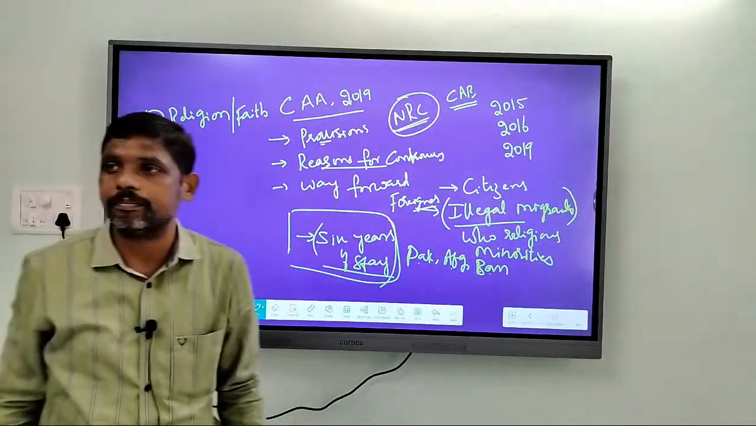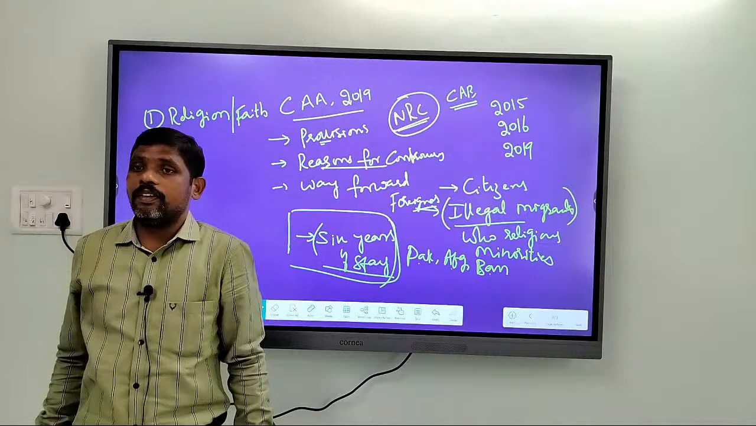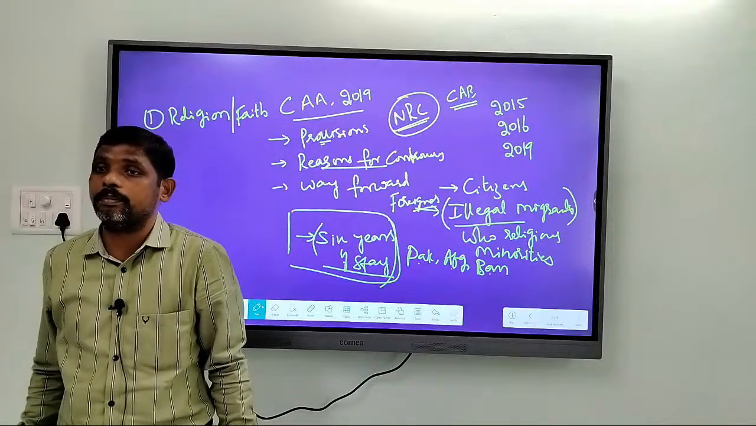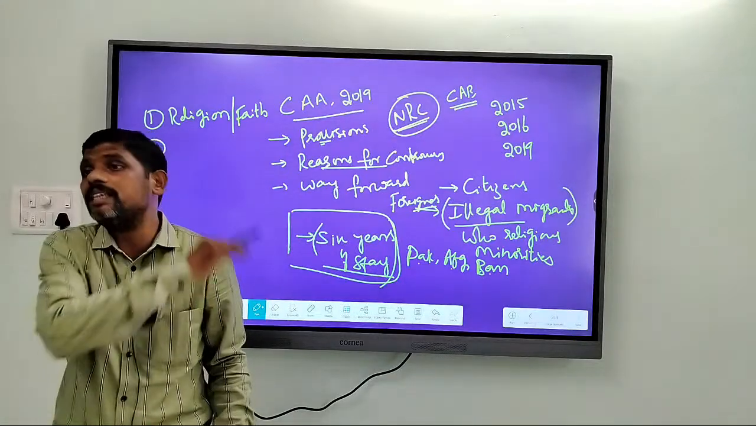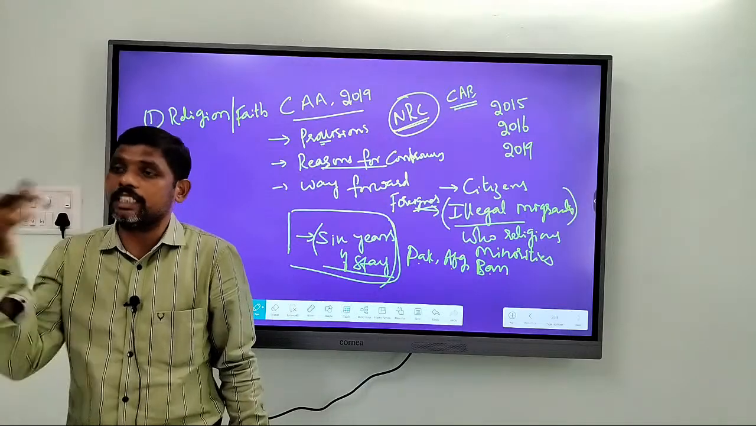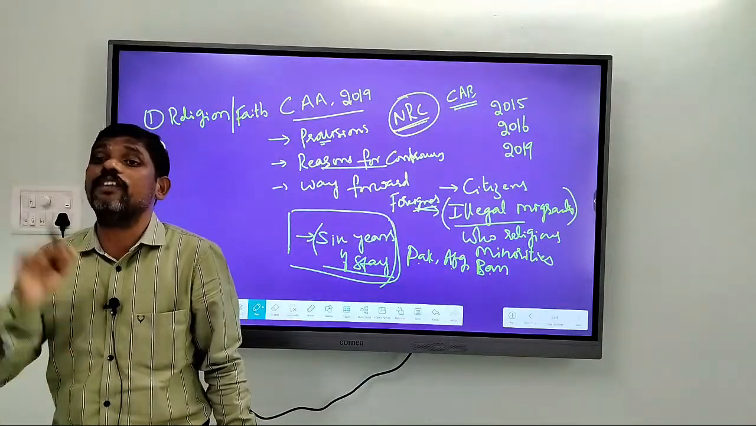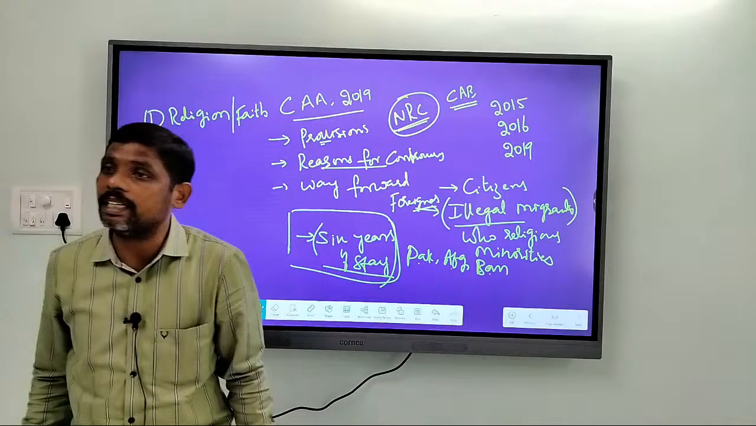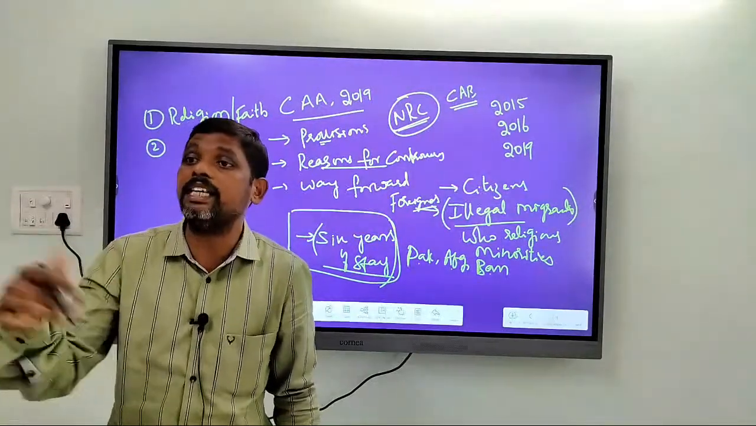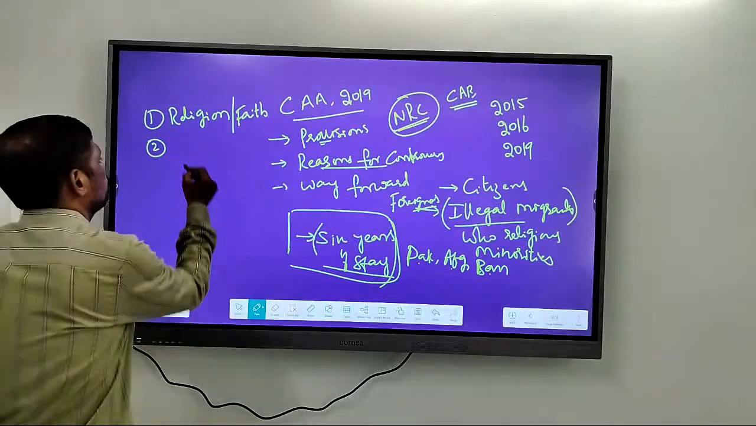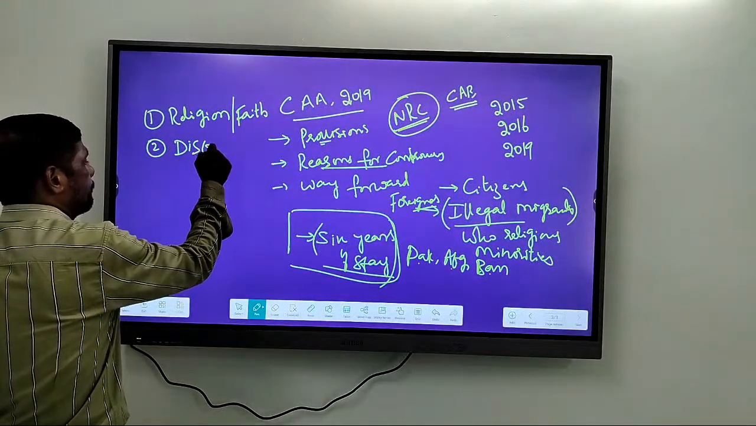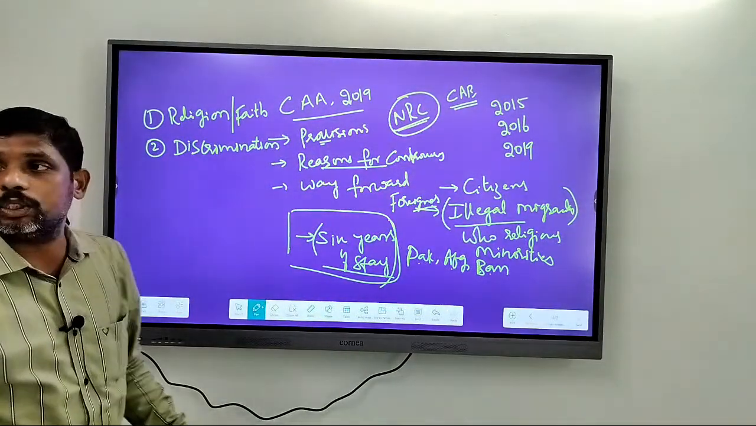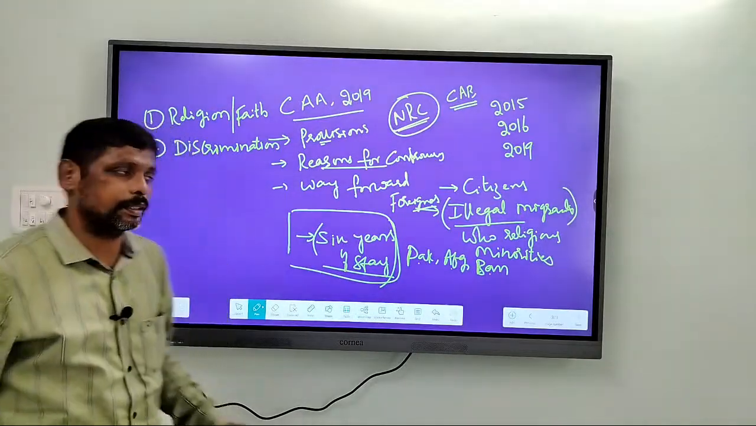Second controversy is, whether all the migrants, all the illegal migrants are given citizenship. No, only these religious minorities. That means it is unfair because there is no equality of treatment. There is no principle of equality that is followed in providing of citizenship. So there is a kind of discrimination shown in providing of citizenship.